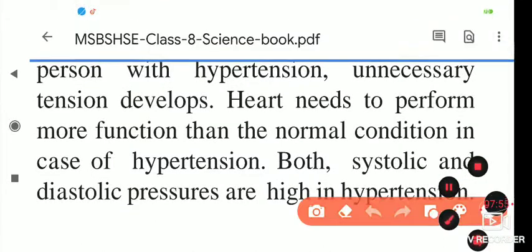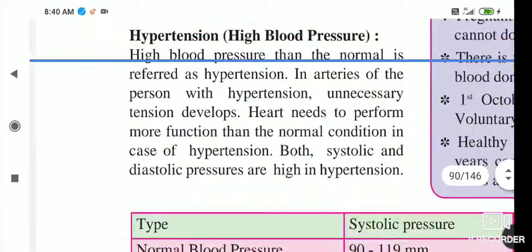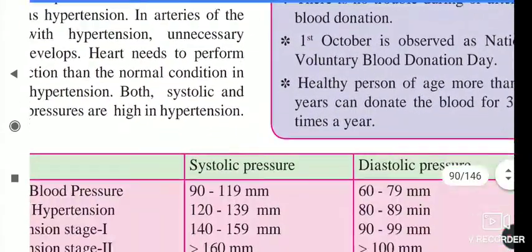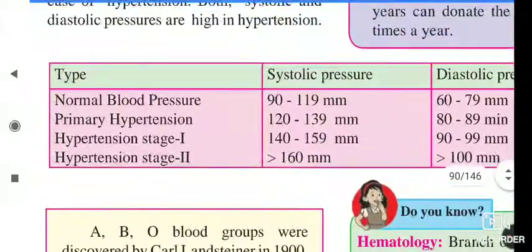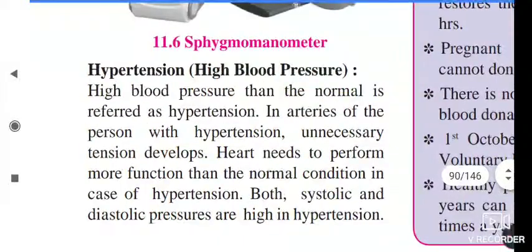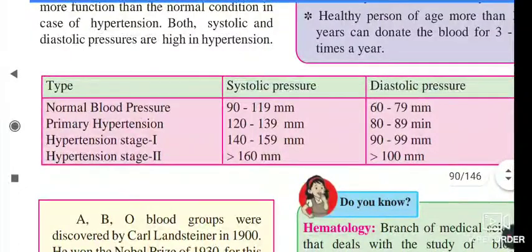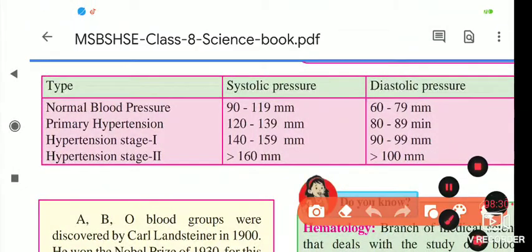So the heart has to do more function. In hypertension, both systolic and diastolic pressures are high. Most people, especially aging people, are in tension due to some shocks, and the blood pressure of the person increases. Next we will see the systolic and diastolic pressure of the different blood pressure types.